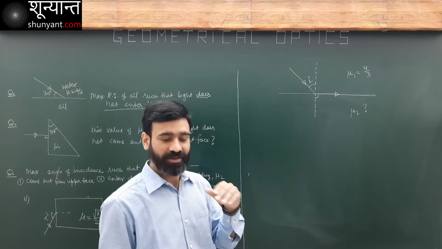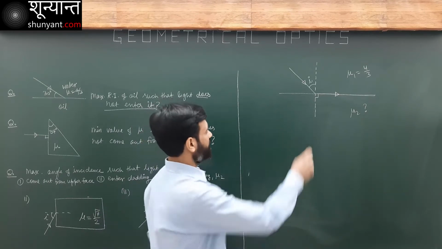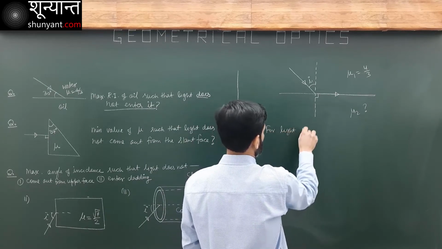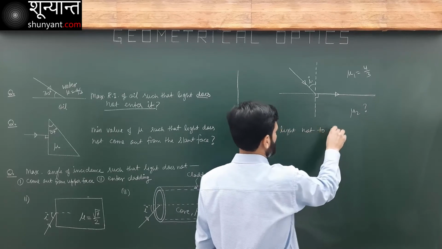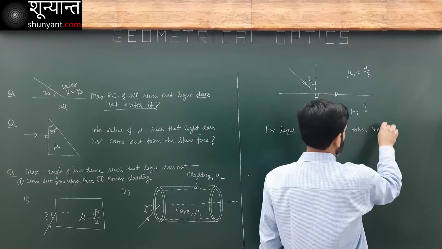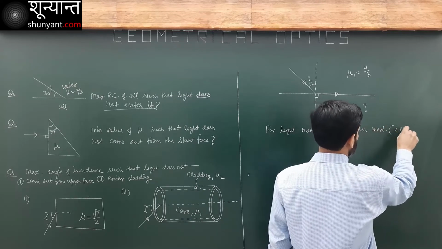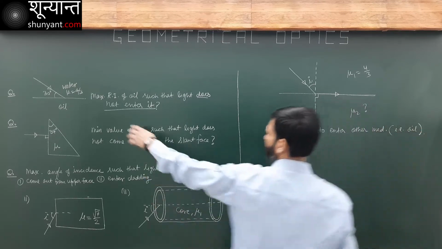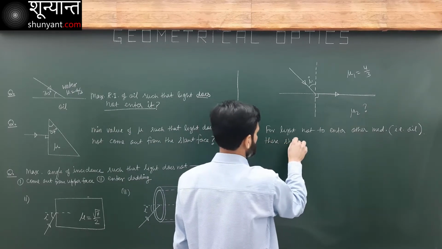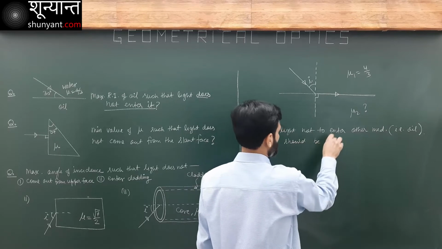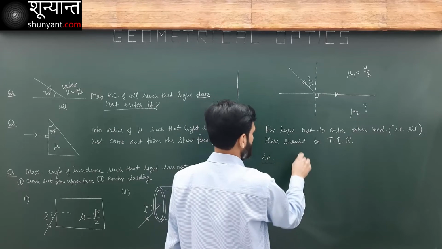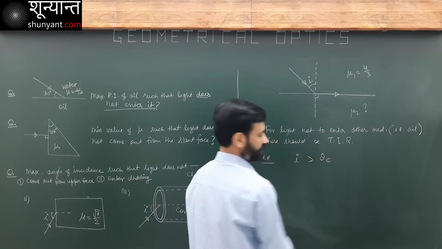Now let's do it in a slightly different way. It's like this. For light not to enter the other medium, that is oil here, I have this oil here, there should be total internal reflection. That is, the angle of incidence should be more than the critical angle.